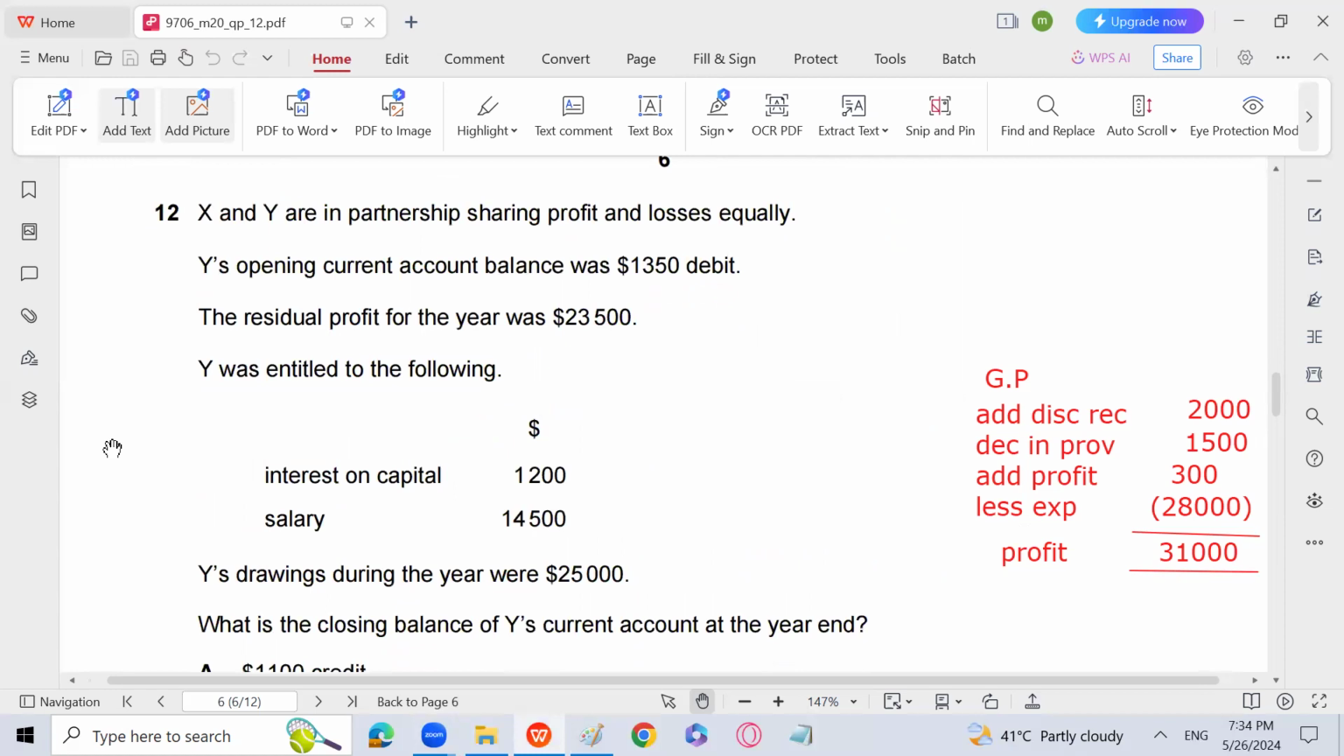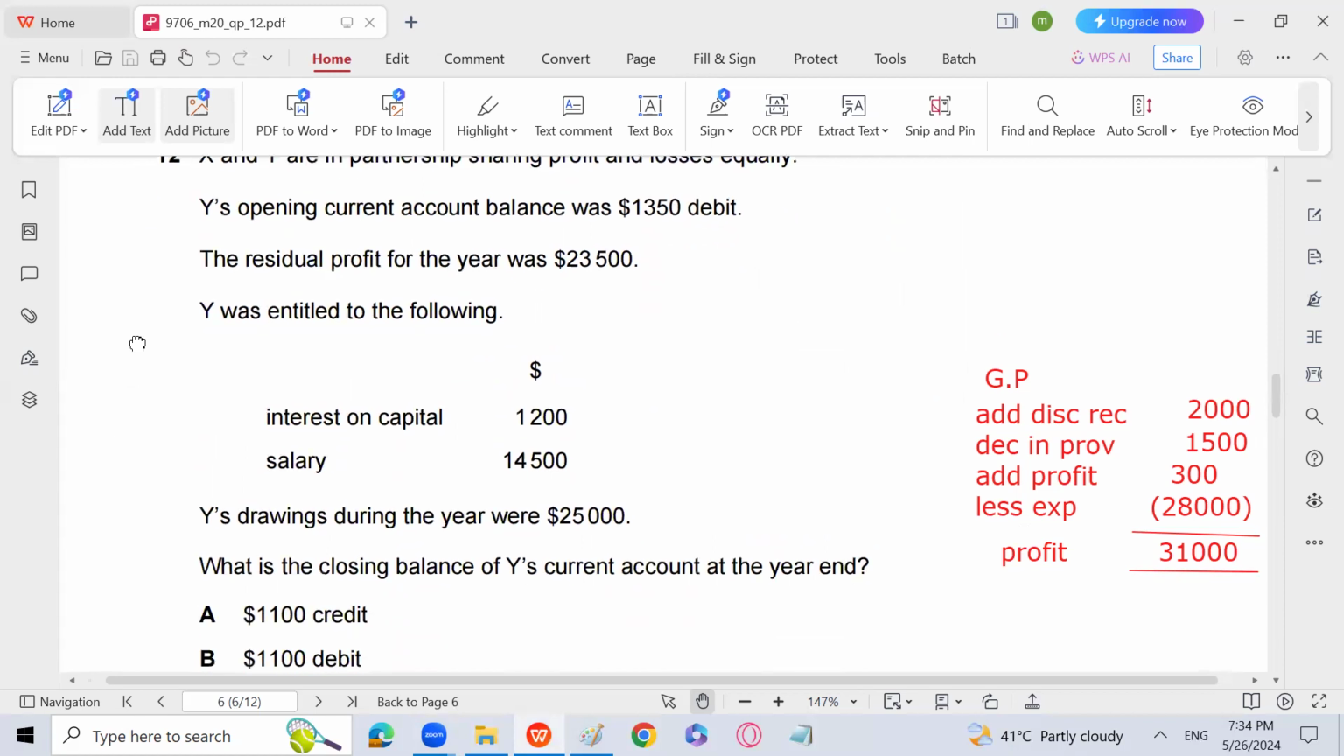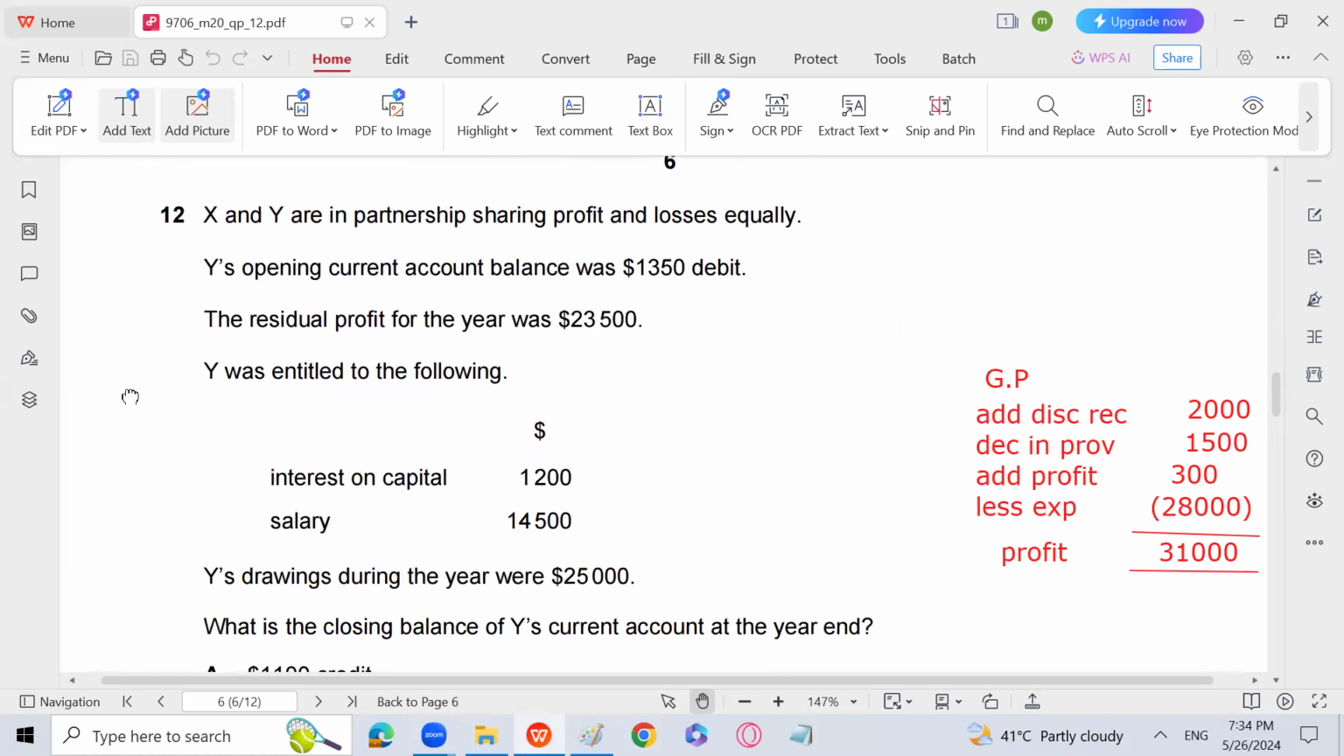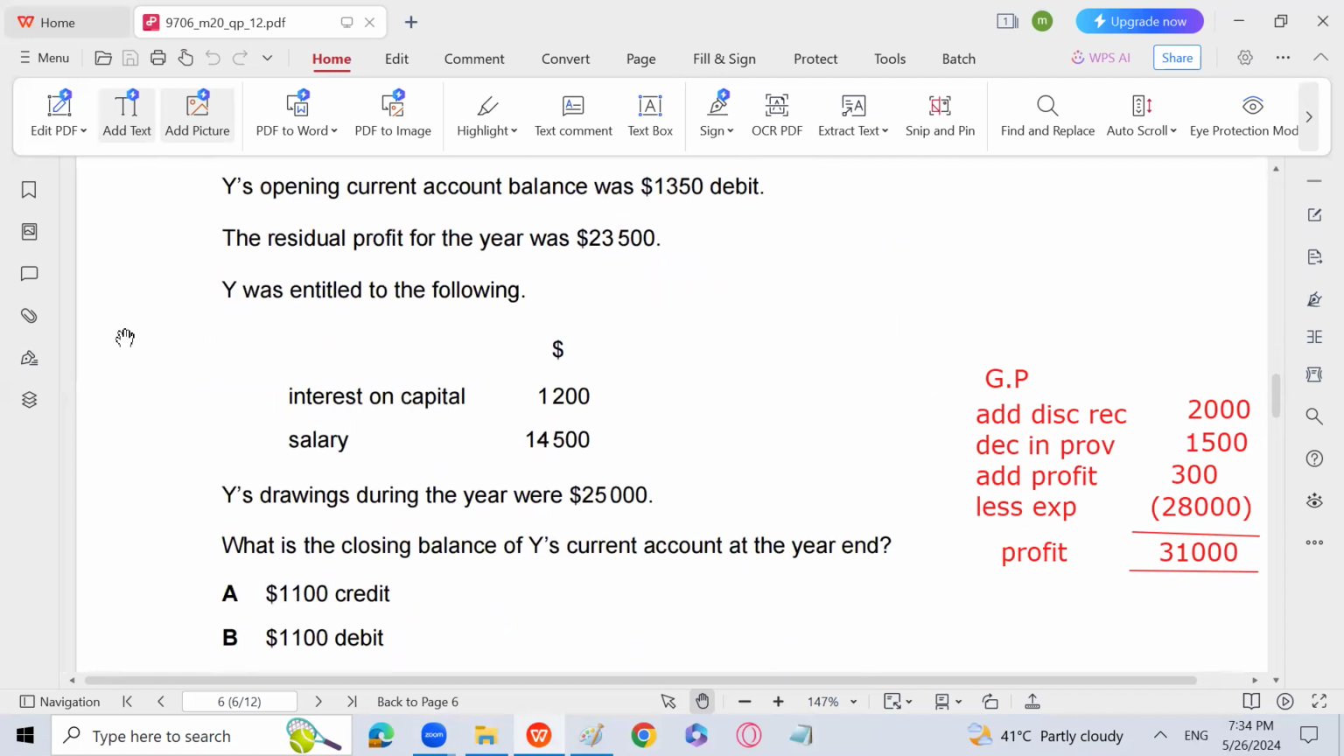Y's opening current account was 1350 debit. Residual profit was 23,500 for the year. Y was entitled to the following: interest on capital, salary. Y's drawings during the year were 25,000. What is the closing balance of Y's current account? Very simple. You will prepare the current account.